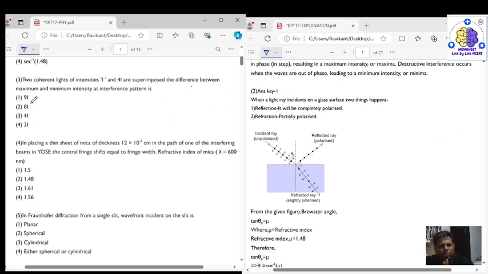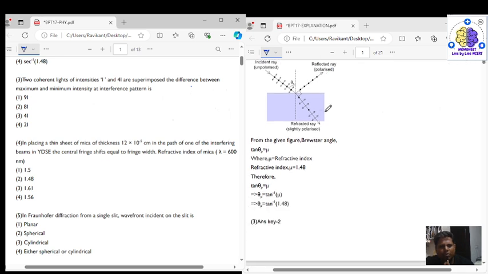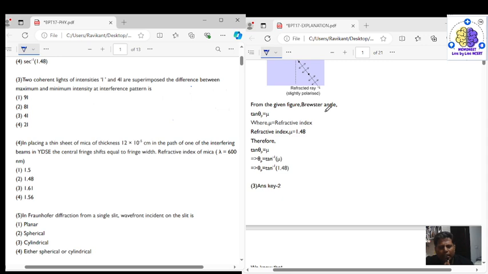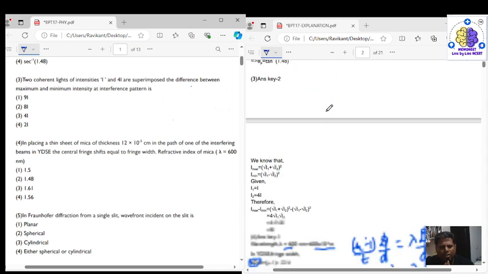Now let's come to question number 3. Question number 3 says that two coherent lights of intensities I and 4I are superimposed. The difference between the maximum and minimum intensity in the interference pattern is, right.